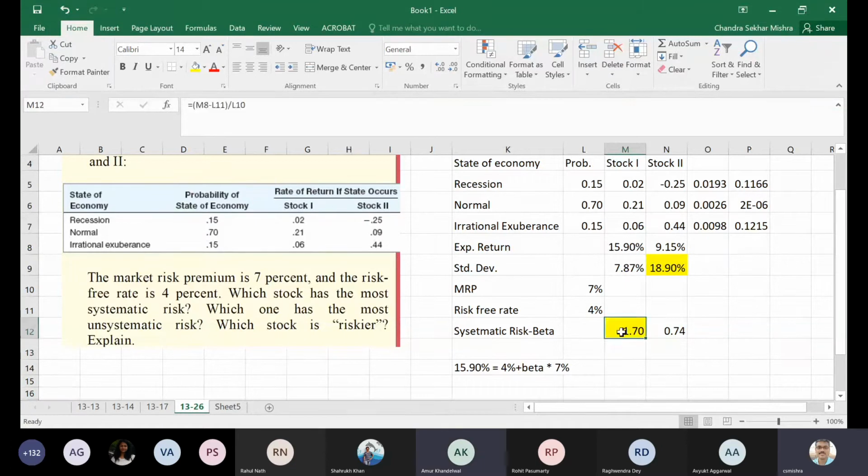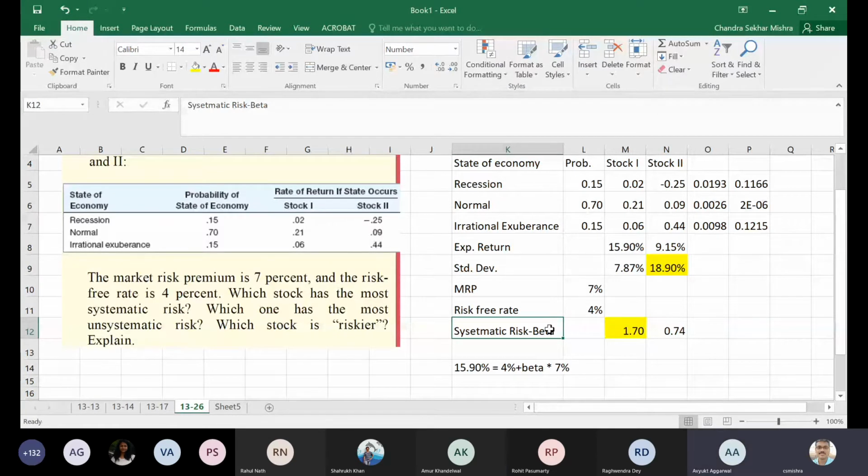Anything else it talks about? It talks about how risky the stock is as compared to the market. If the market is considered at beta 1, then for example, if the market goes up by X%, a stock with beta 1.7 goes up by 1.7x, whereas if it is 0.74, then if the market goes up by X, the stock goes up by 0.74x. Similarly, if the market goes down by 0.1%, the stock will also go down by 0.74%. So 0.74 is less risky compared to 1.70.